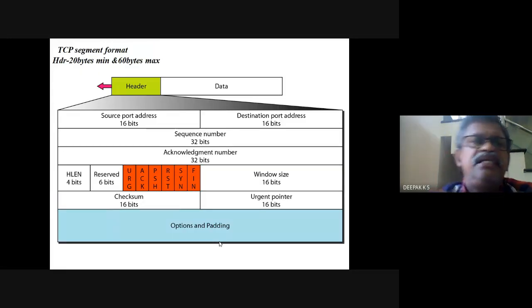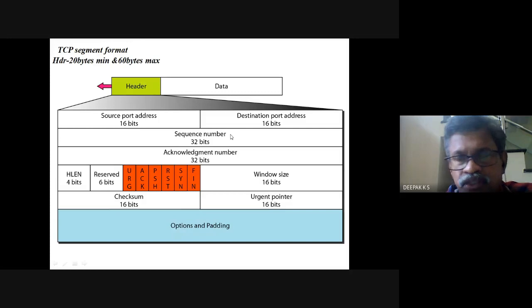Now this is a TCP segment. There is data. This data are the bytes which are coming from the application layer and which is encapsulated, and a header is added. Now this is the structure of the header. Source port number: we had seen that there is a number for the application or process which is called the port number, which is 16-bit. Then the port number at the destination, 16-bit.